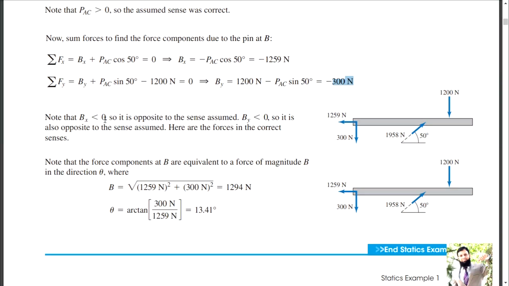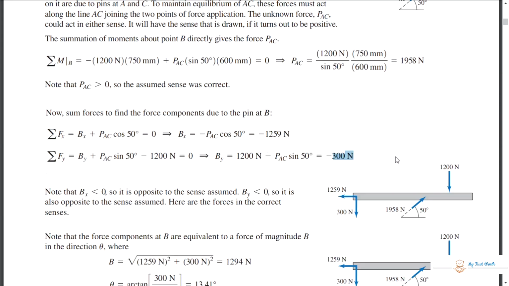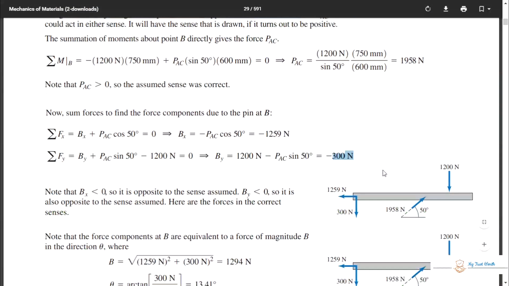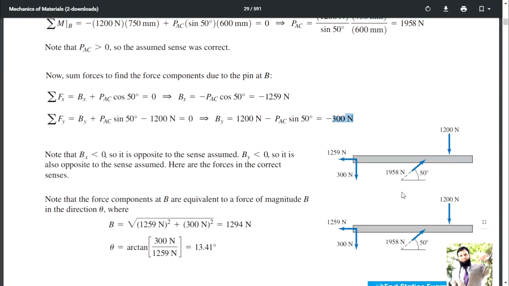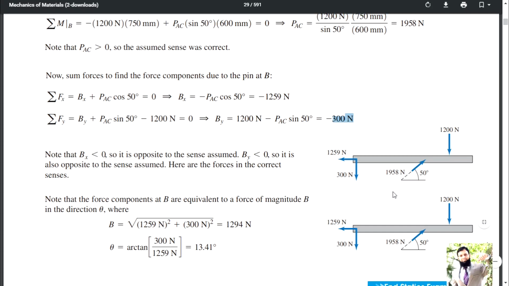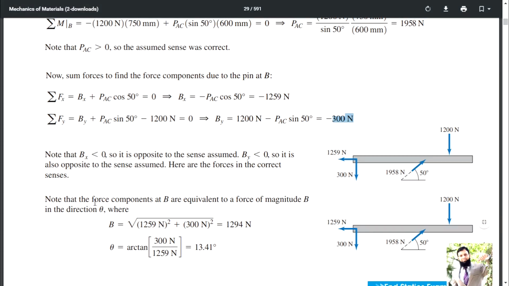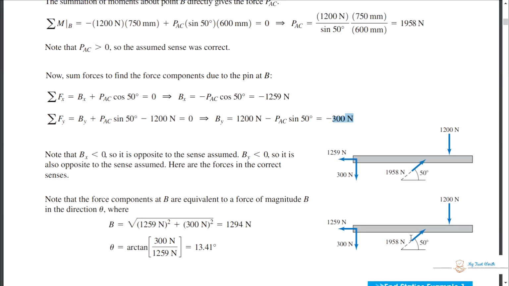Note that Bx is less than 0, so it is opposite to the sense assumed. By is less than 0, so it is also opposite to the sense assumed. Here are the forces in the correct sense. These are the correct senses. Now, note that the force components of B are equivalent to the force of magnitude B in the direction theta.